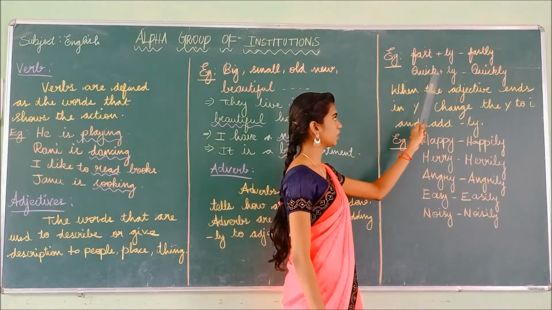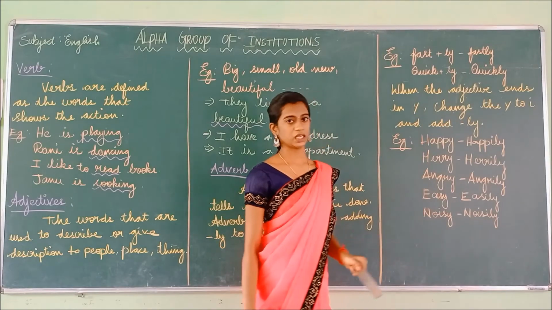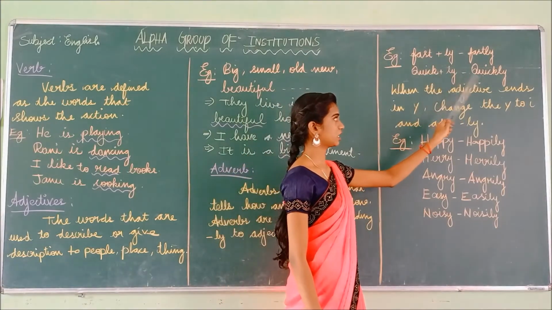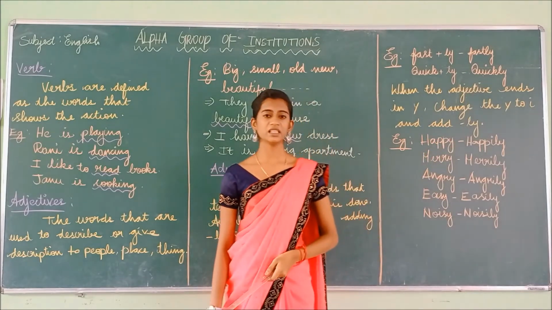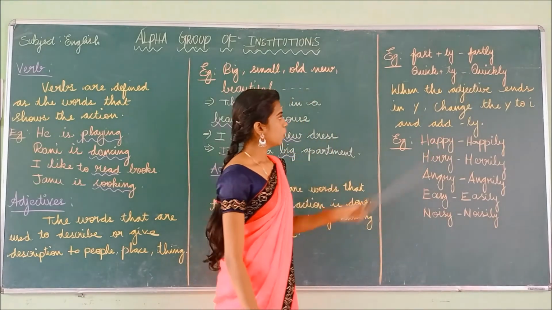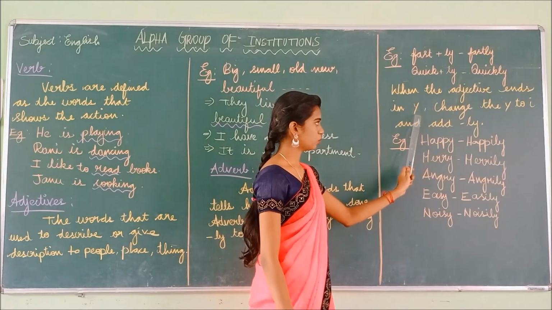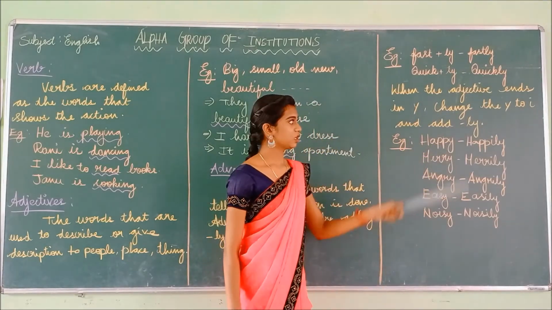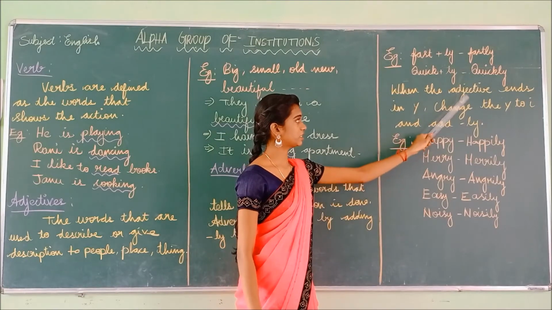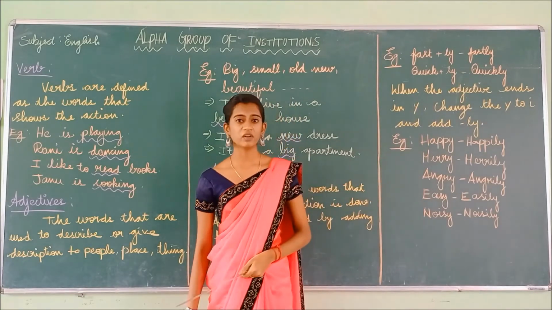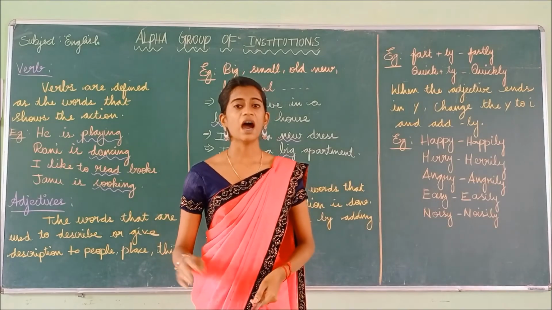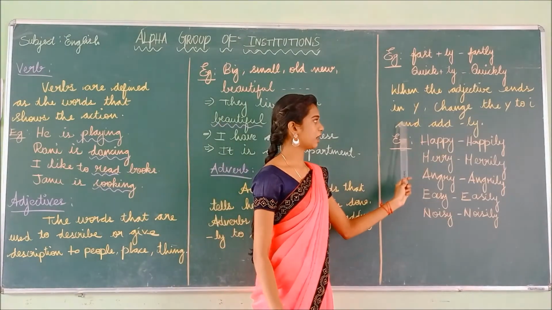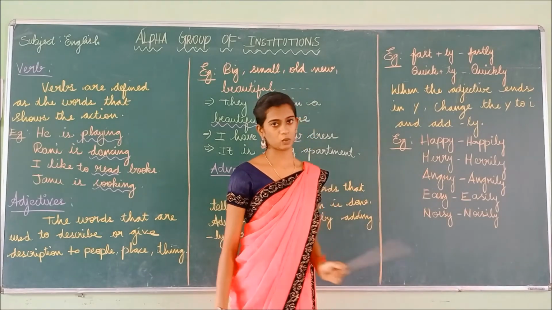Look at the second example. Quick plus ly, quickly. So quick is an adjective. If we add ly to the adjective, it becomes the adverb quickly. When the adjective ends in y, change the y to i and add ly. So what do they say? The adjective ends in y. What we have to do? We have to remove the y, and instead of the y, we have to add i, and then at last we have to add ly.